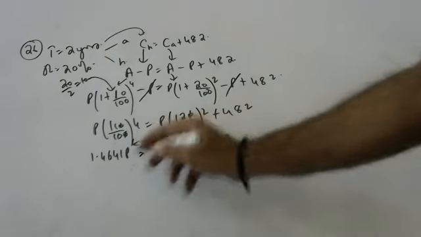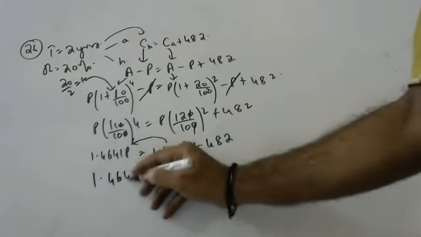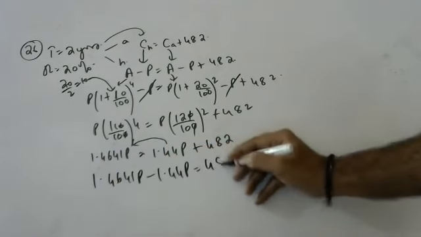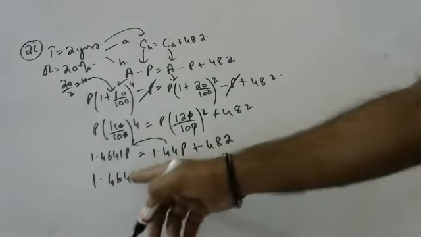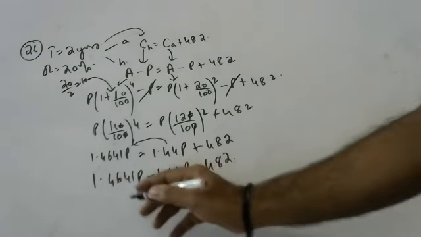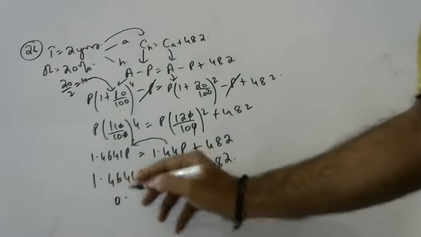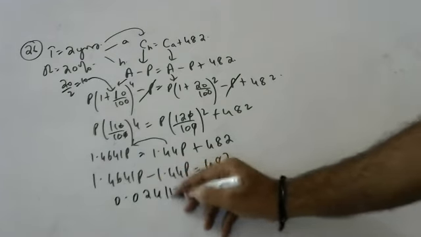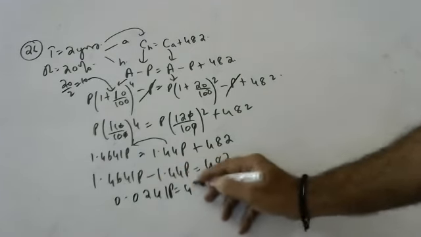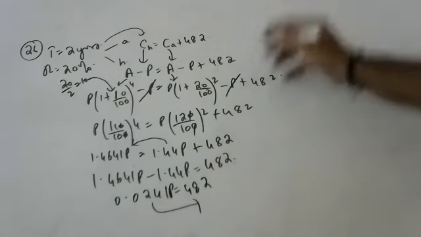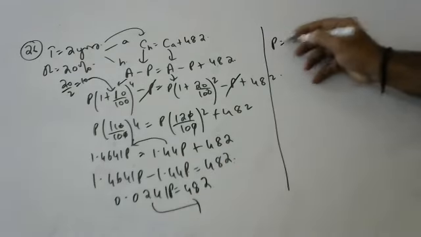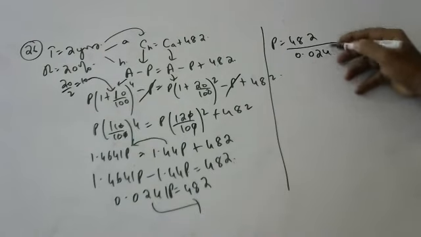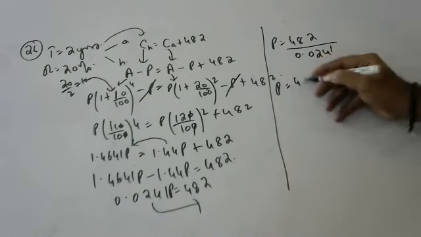So 1.4641 P minus 1.44 P is equal to 482, children. So 1.4641 minus 1.44 is 0.0241. 0.0241 P is 482. This will come down, so principal is equal to 482 by 0.0241.